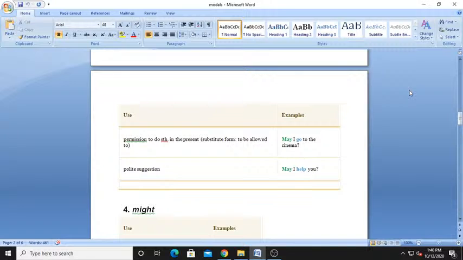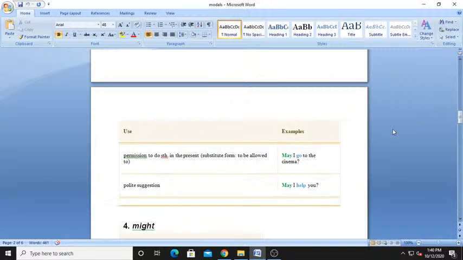Next is a polite suggestion. May I help you? This is a polite suggestion. If you want to help somebody, or show your politeness, this way you can show it. So these are the certain cases in which you can use may.